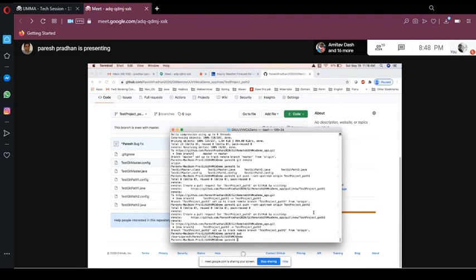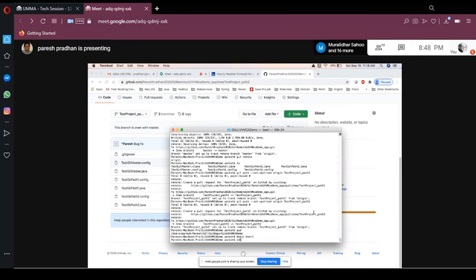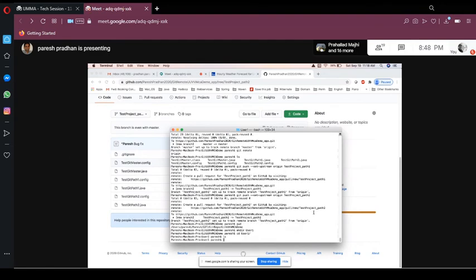Okay, so let's create a folder here, new user. So let's say user 1. Okay, let's create a folder here, user 1. Let's go to user 1. Okay, so now user 1 can get all the files from the remote repository.